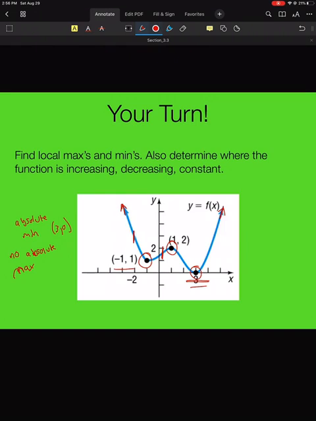If I have a function that's defined on a closed interval, then we know it exists. But this is an open interval, because this goes on this way until negative infinity, and it also goes on this way until positive infinity. So that theorem doesn't apply here, which means there's no absolute max.